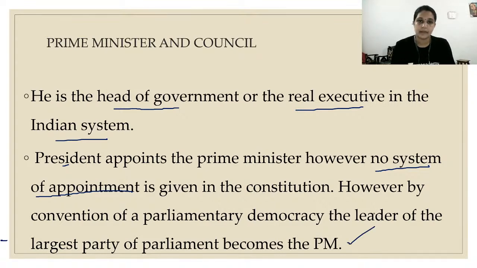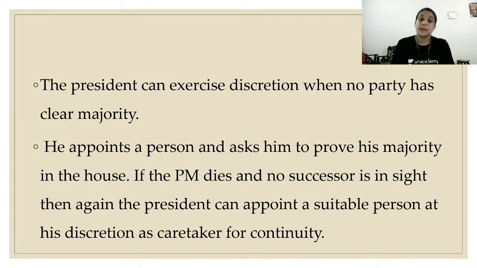If no party is having the majority, what will happen? The president can appoint a person and ask him to prove his majority in the house. Fine. So there are many parties. No party has proven majority. In that situation, the president can himself choose a person and he should prove majority in that particular house.